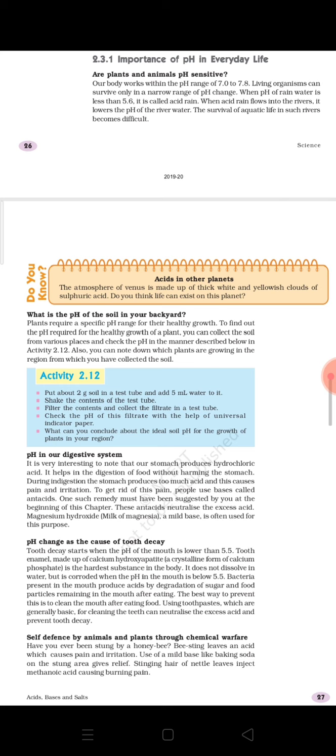One such remedy must have been suggested by you at the beginning of this chapter. So if you don't remember, you can just refer to the introduction part of this chapter. You will definitely get the answer.